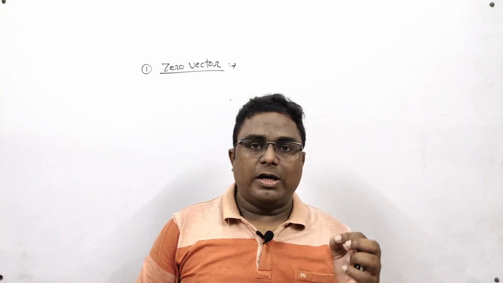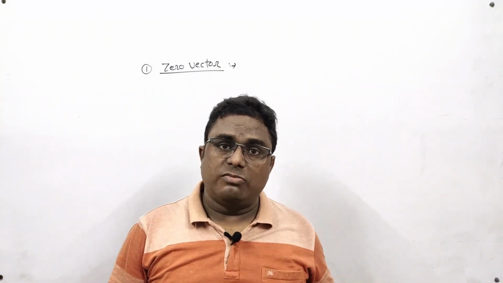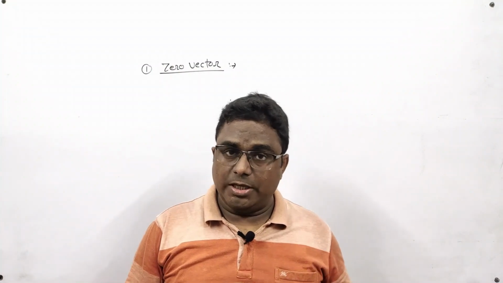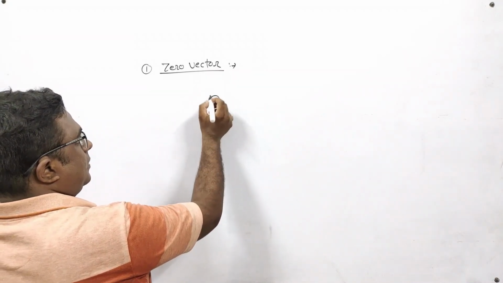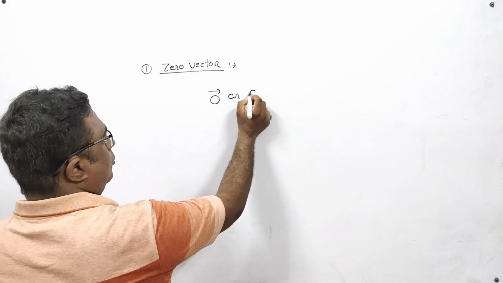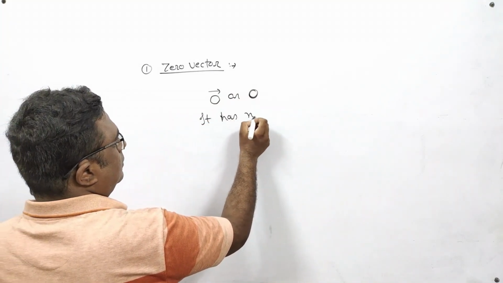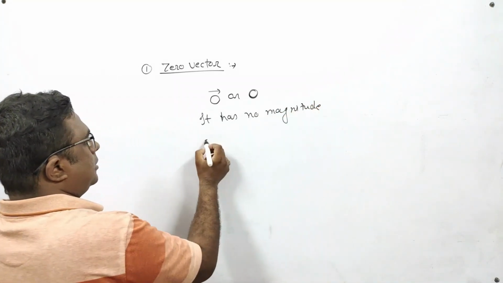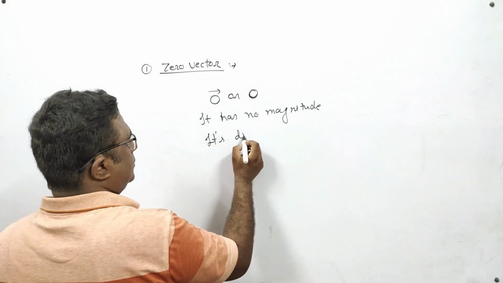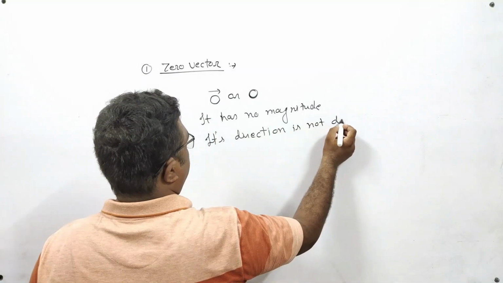In that case, the whole vector will be condensed into one point. So in that situation, we will say that this vector is a zero vector or null vector. The zero vector or null vector is denoted by zero vector or bold 0. It has no magnitude, and secondly, its direction is not defined.